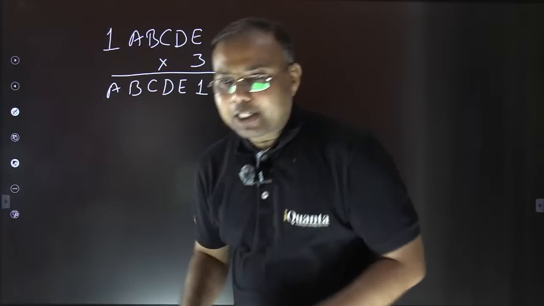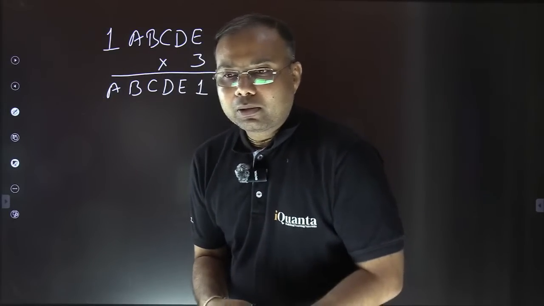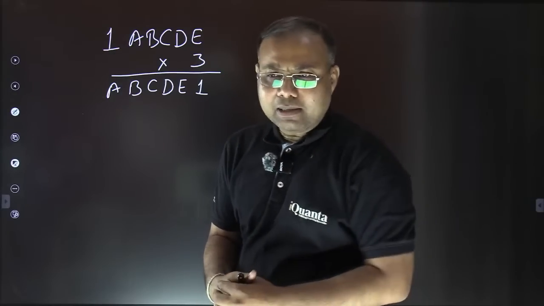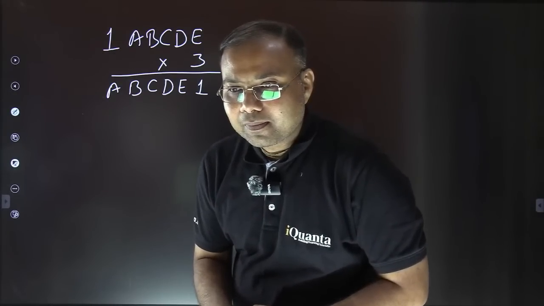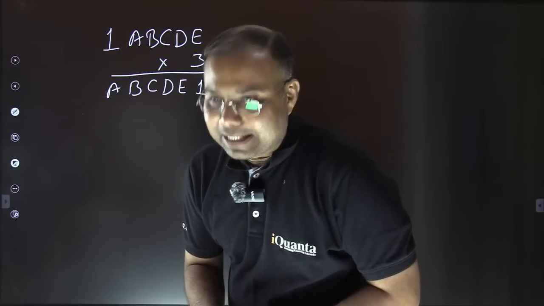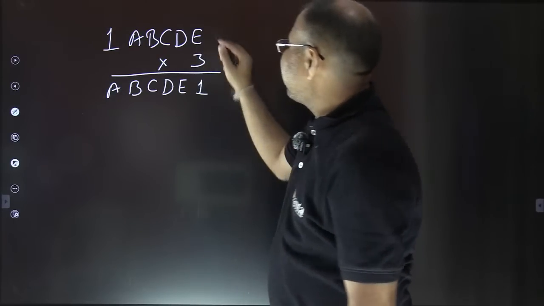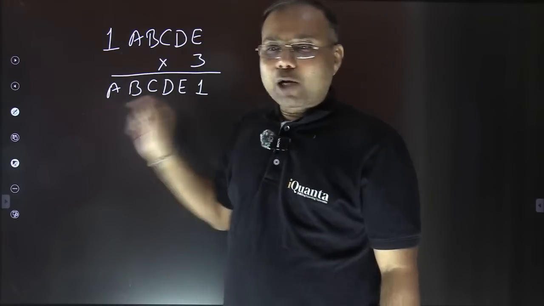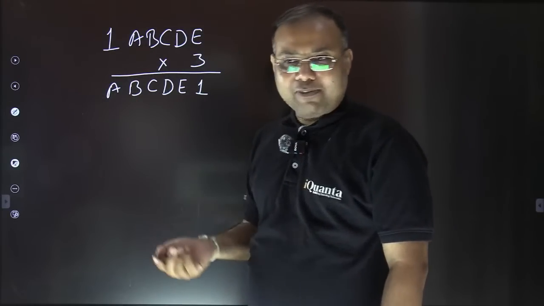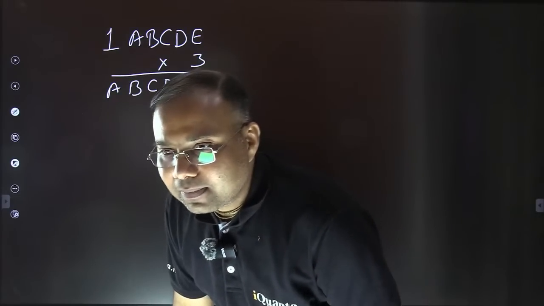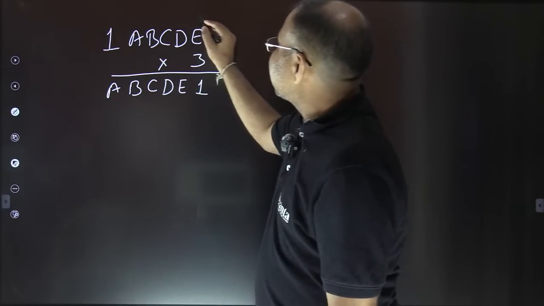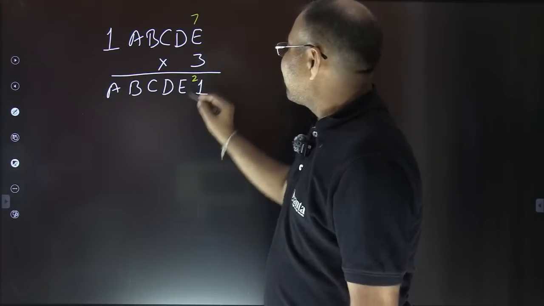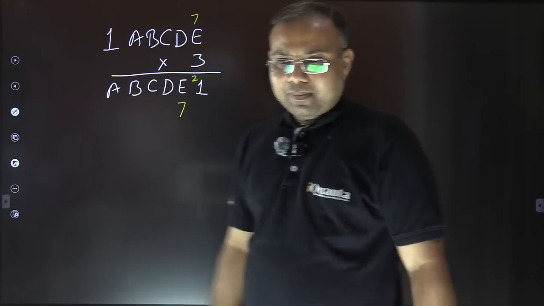Okay, there's the answer. That's perfectly fine. Shagun, any starting point? How did you get this answer? अभी याद था आपको पहले से, maybe हो सकता है. Yes, E is 7. Archit is saying E is 7. How do you get to know this E is 7? Because 3 को किससे multiply करूं so that the result ends in 1. It is 7 only, right? Excellent, excellent. So 3 times 7 is 21. 21 का 1 and 2 carry. Now this E is 7, so this E is also 7.